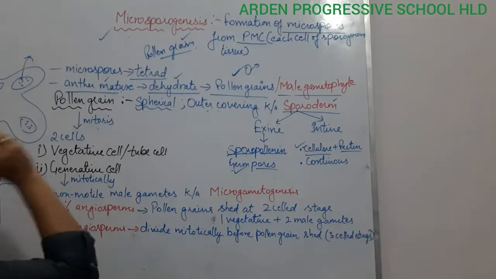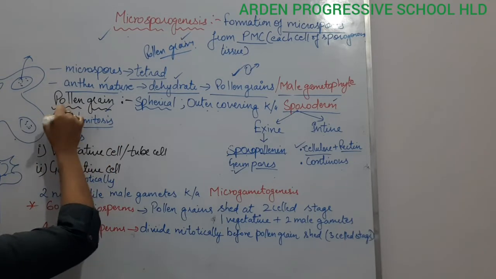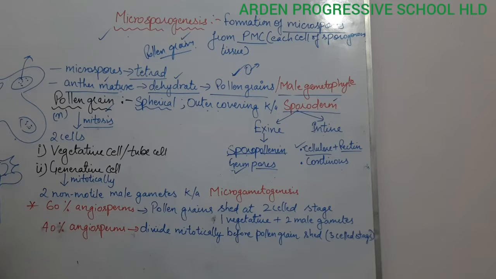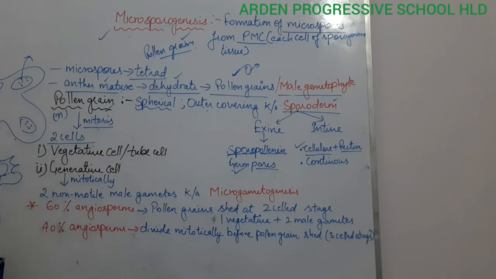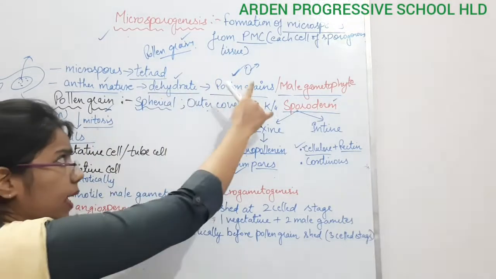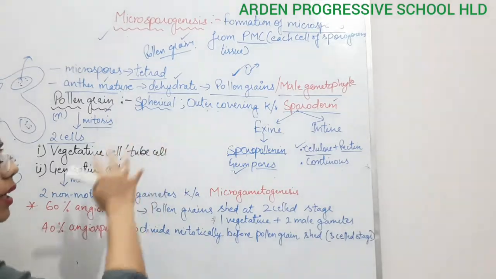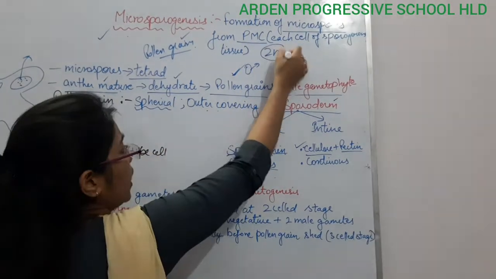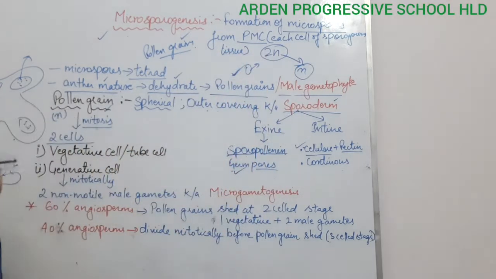What is happening in this pollen grain is mitosis. Why? Because the pollen grain is haploid in number. It will again enter into mitotic division; it will not enter into meiosis. Only for gamete formation does it undergo meiosis, because the sporogenous tissues are diploid in number. In the sporogenous tissue, meiosis takes place and forms the haploid pollen grains.